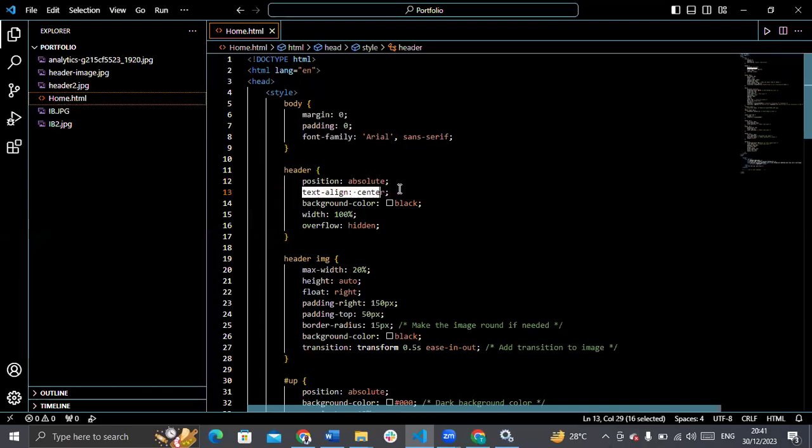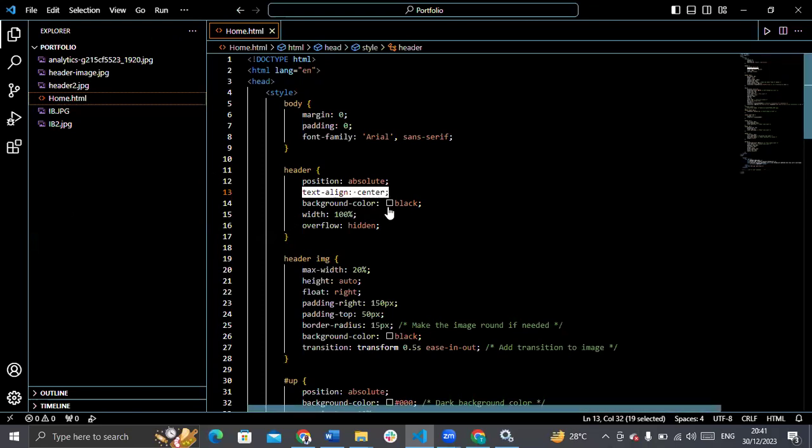So text align, center. This text align center, I was supposed to remove it, but I'll just leave it there. It actually has no effect there because the header container actually has no text in it. It's only an image and another container, right?